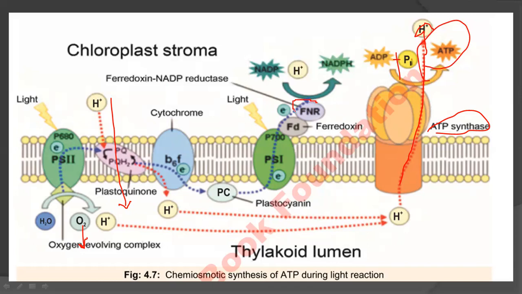This reductase is an enzyme, a protein molecule, which reduces NADP+ and H+, and with the help of these electrons NADPH is formed. These two are the main products of this non-cyclic reaction, and this energy is utilized in the dark reaction.